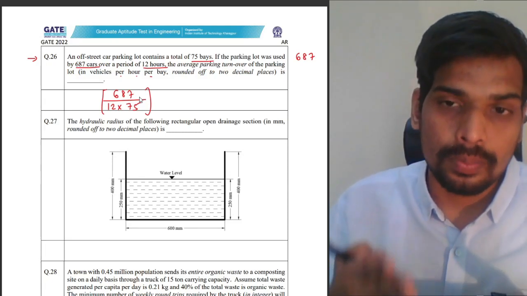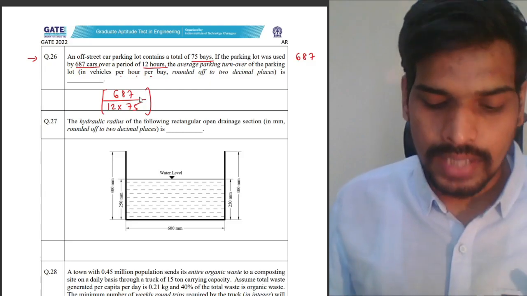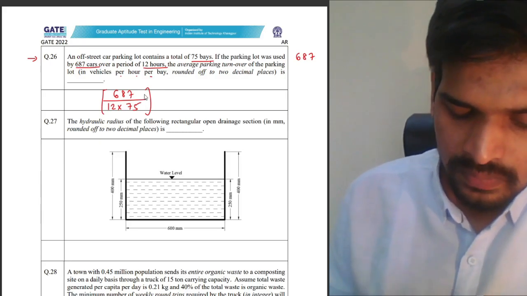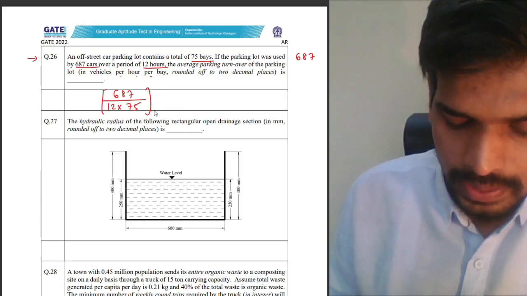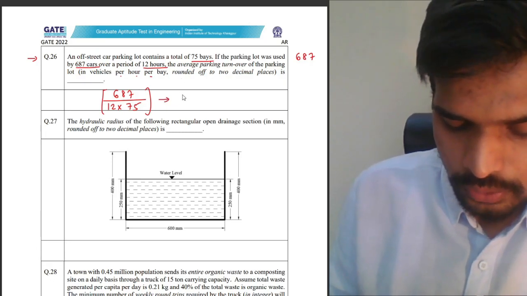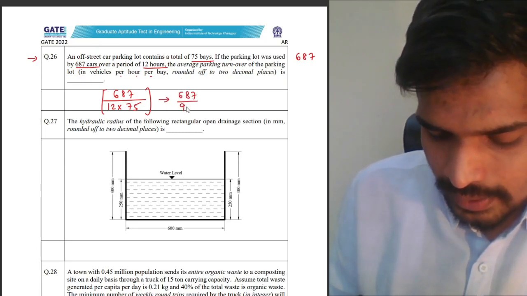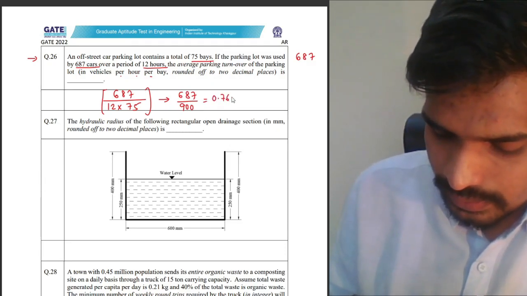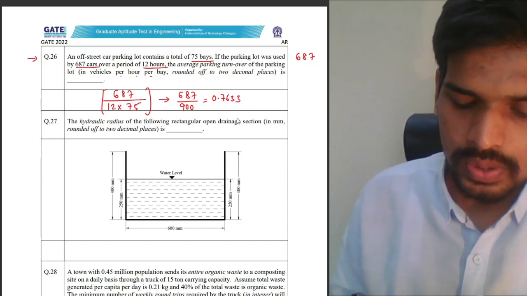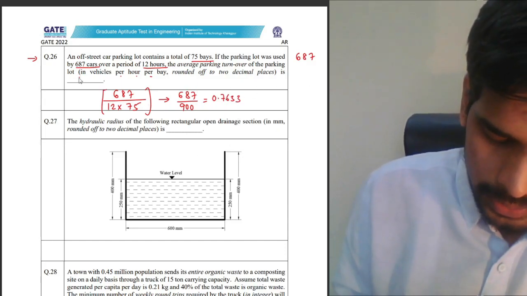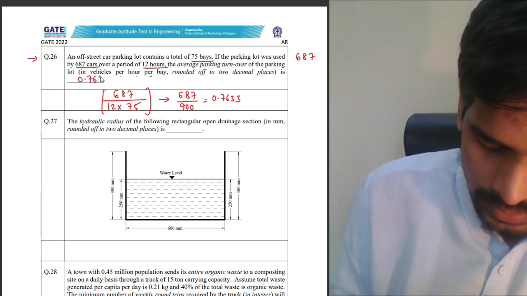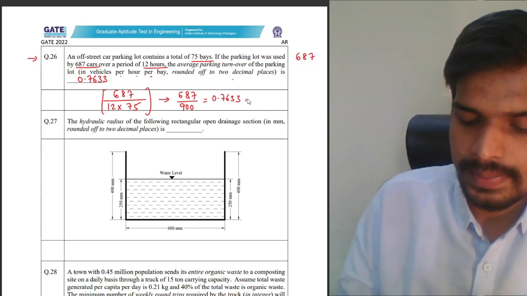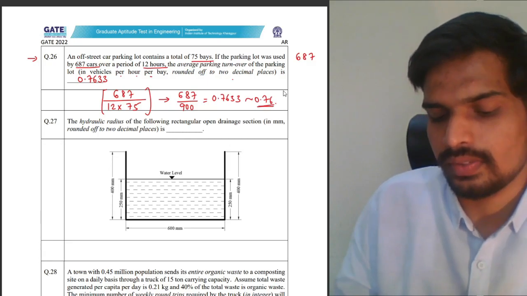Number of vehicles occupying a bay per unit time, counted or measured over a day, is known as the average parking turnover of that particular day. So we are calculating that as 687 divided by 12 into 75. 12 into 75 I think should be 900. So 687 upon 900, you'll get your answer. You can use your calculators and check. Your answer should be 0.7633. They're not asking us to express it as a percentage, so you will directly express it as 0.7633. Round off to 2 decimal places, your answer will be 0.76. That's the answer for this question.